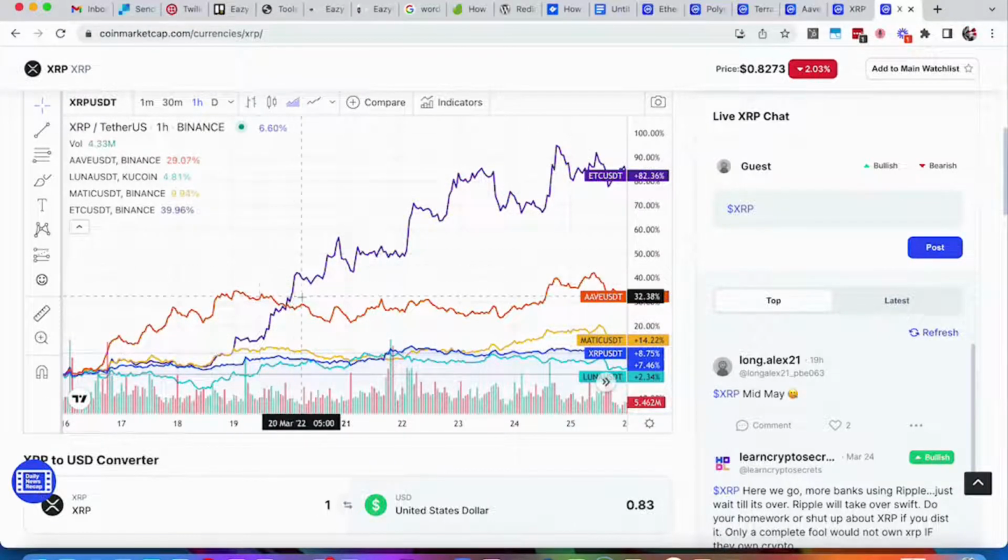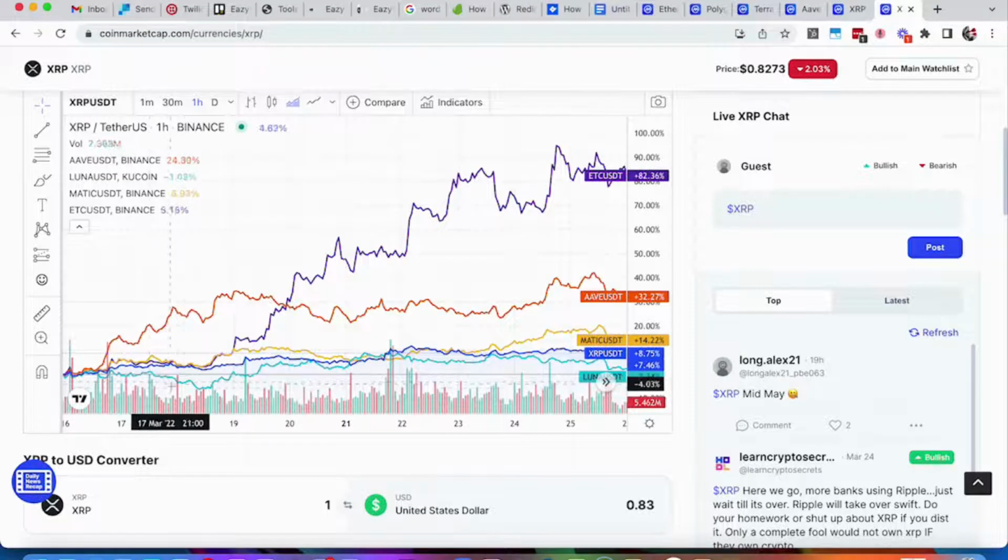But let's look at the other side of things. Let's look at our lowest 2 performers. Let's think about what's going on here with XRP and Luna. So Luna actually performed better than XRP even though it had a lower total gain, up 2.3% in this period of time. But look at what you see.